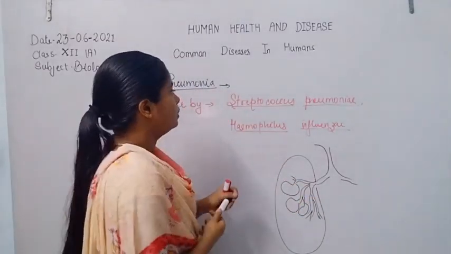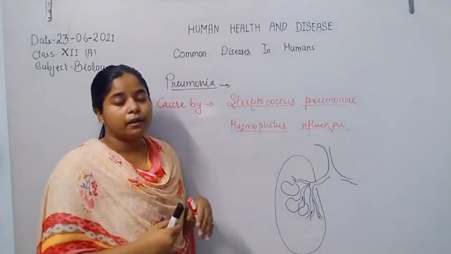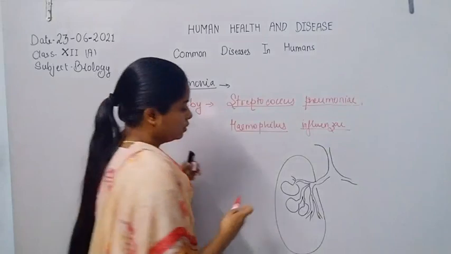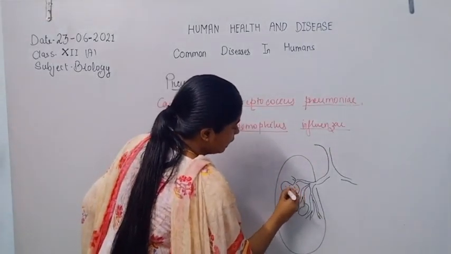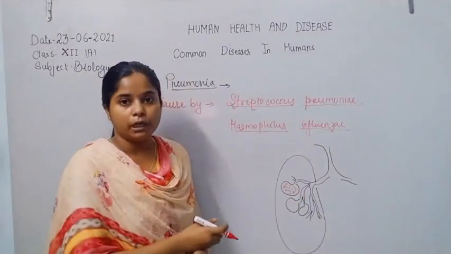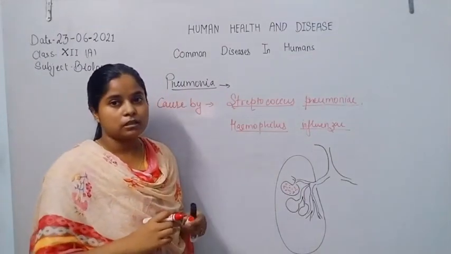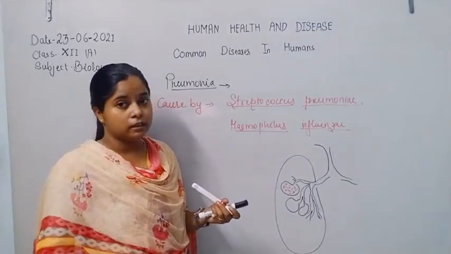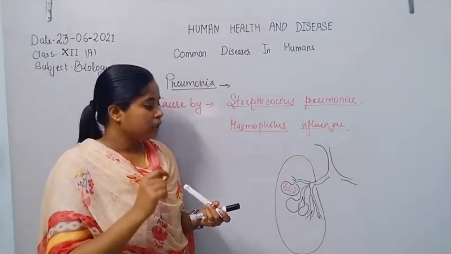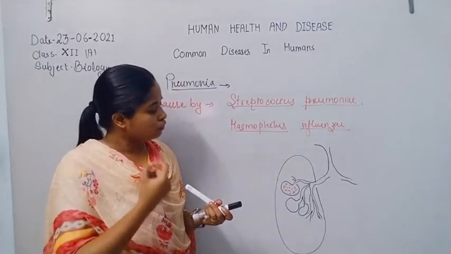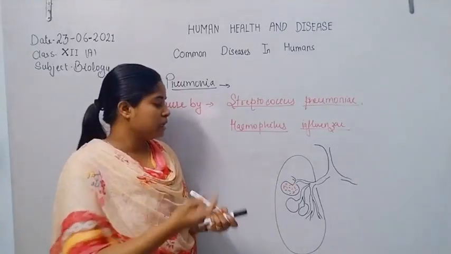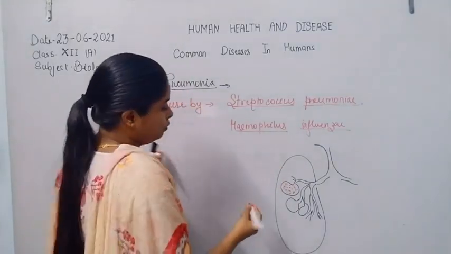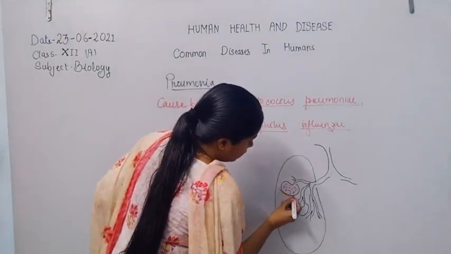Now, because of the infection by these bacteria, the lung alveoli get filled with fluid. Sometimes they are also filled with blood, in severe cases where the infection is more than 80%. At that time, blood is released from the blood capillaries present around the lung alveoli for the oxygen supply.